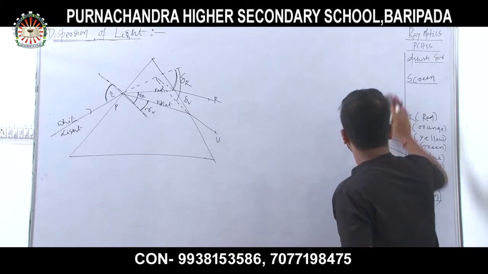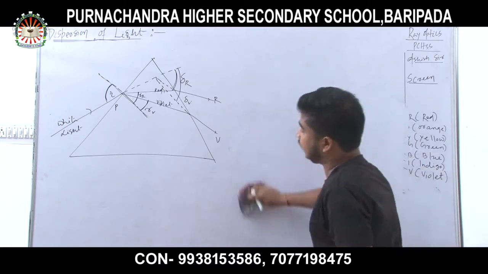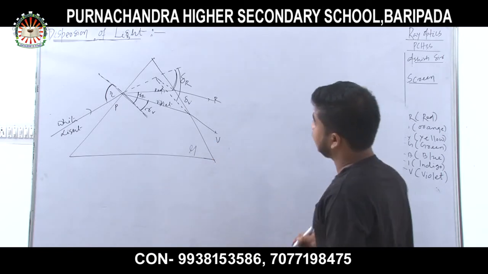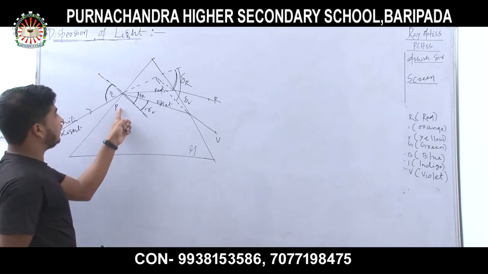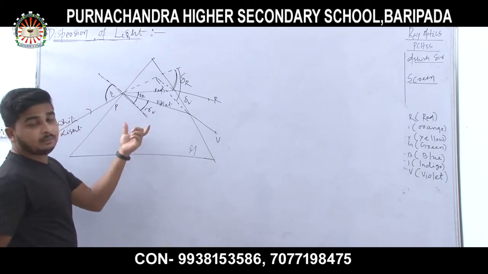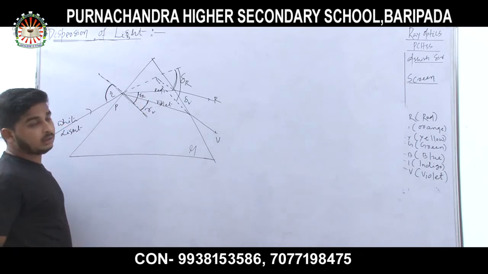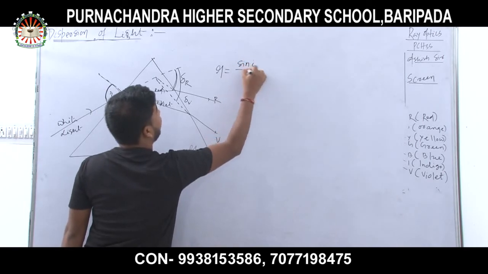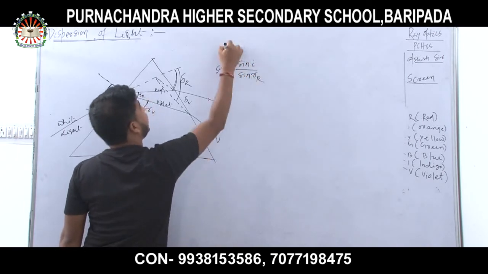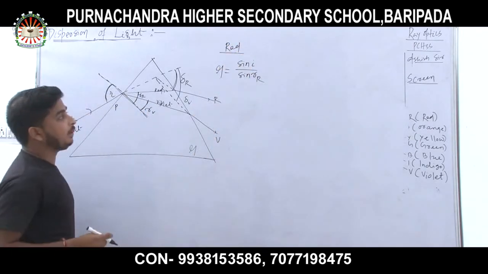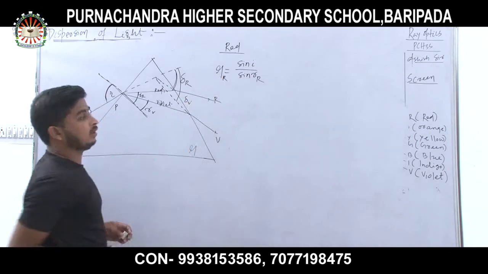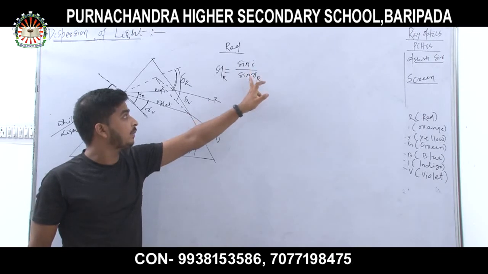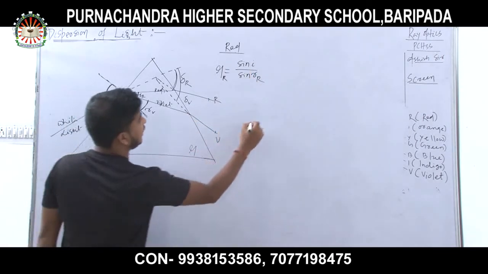Now what is Snell's law? Snell's law is sin i upon sin r equals mu. Suppose the refractive index of the glass is mu. Now let's find mu of R, the refractive index of glass for red color. So mu equals sin i upon sin r of R. I am finding it for which color? Red color. Got my point? So mu of R equals sin i, which is the same for both red and violet, divided by sin r of R. Similarly you can write it for violet color.